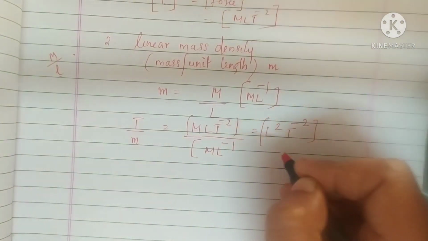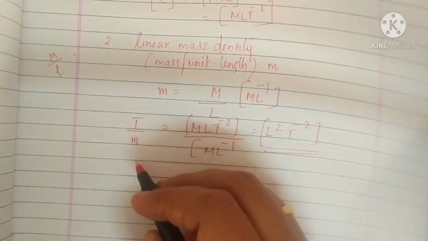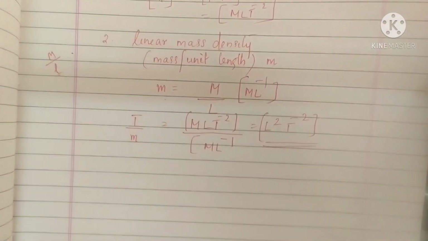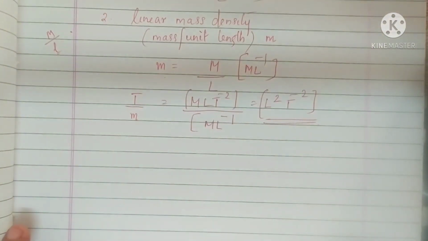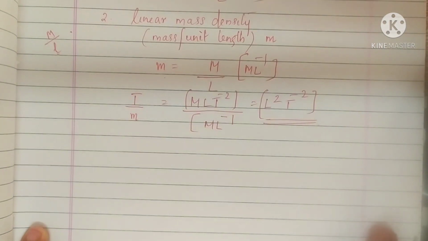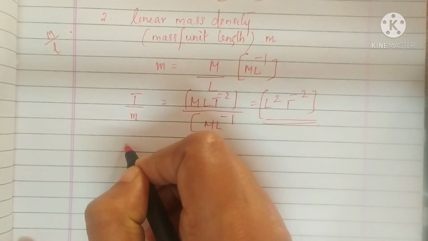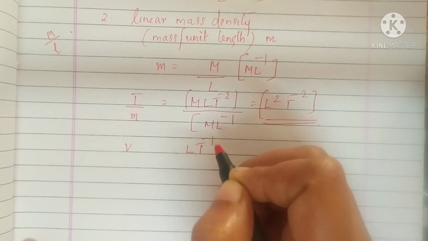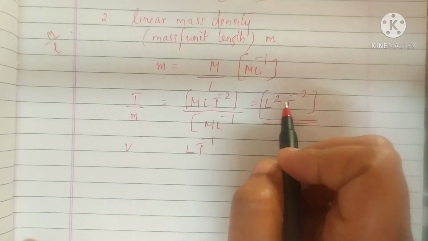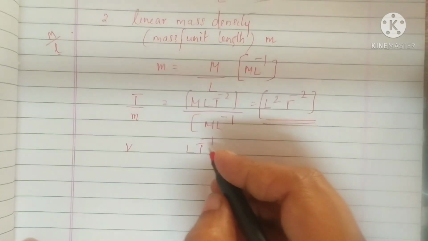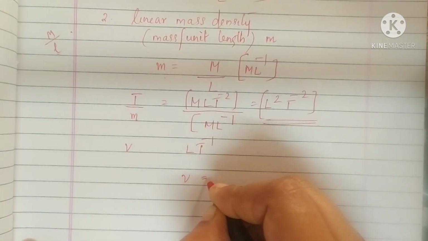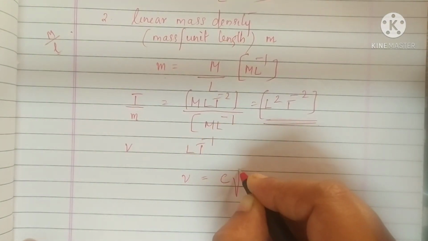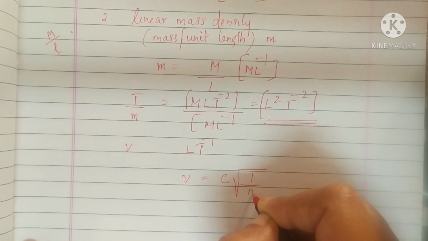This is the dimension for the ratio T by M. Now you know the speed has a dimension LT raised to minus 1, isn't it? So we can express V in terms of T and M. How? V is equal to C into root of T by M.